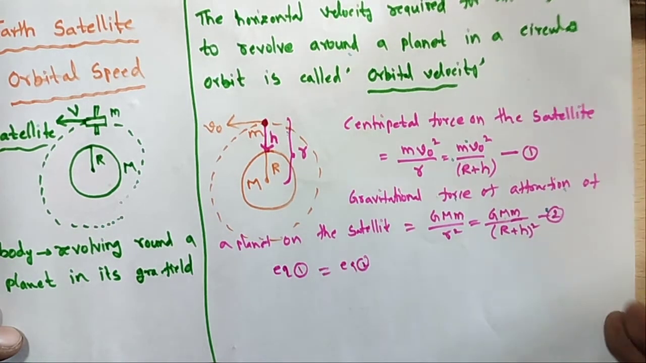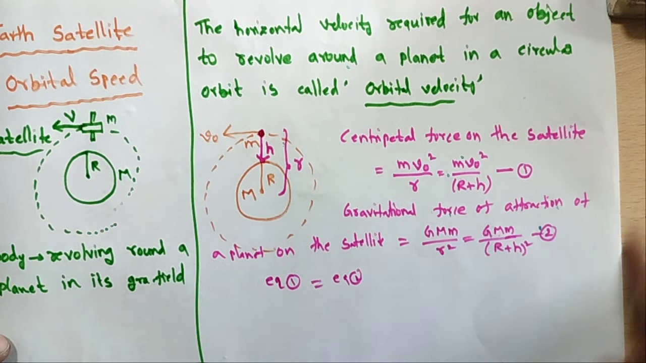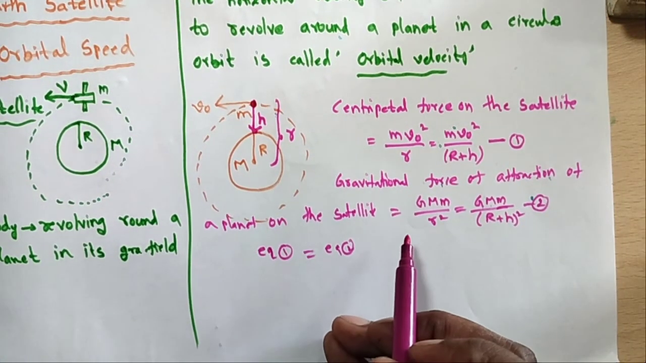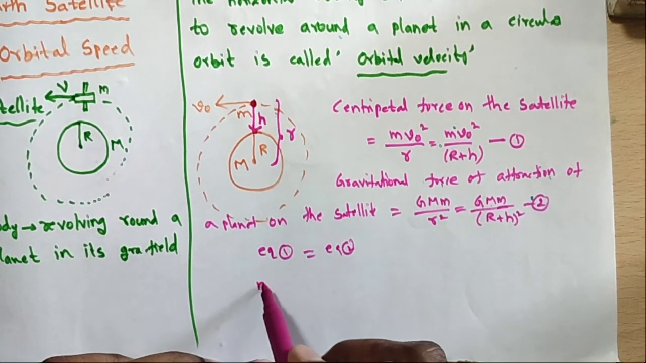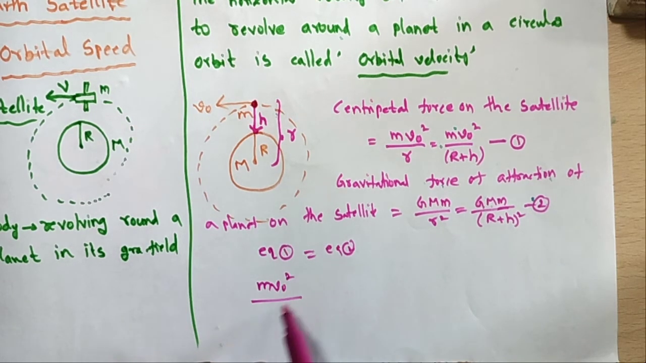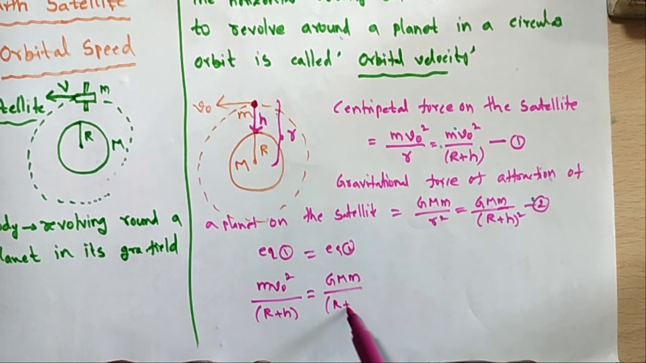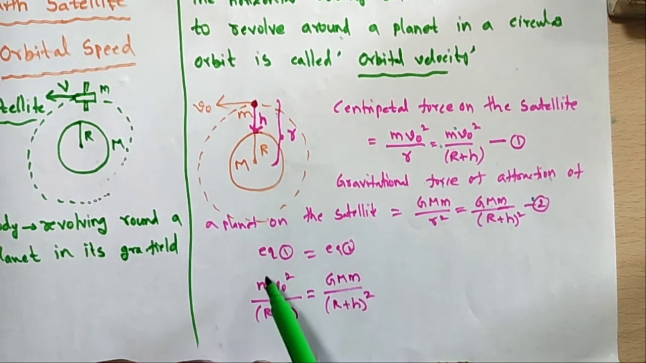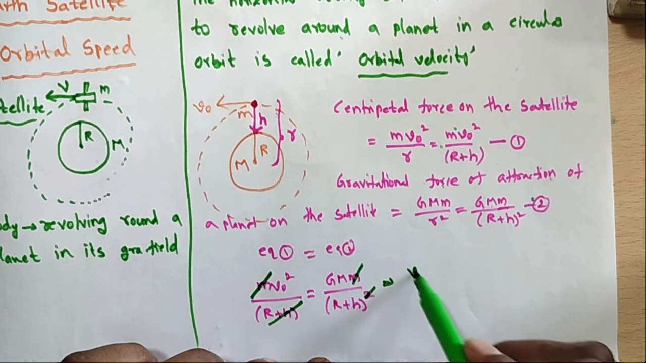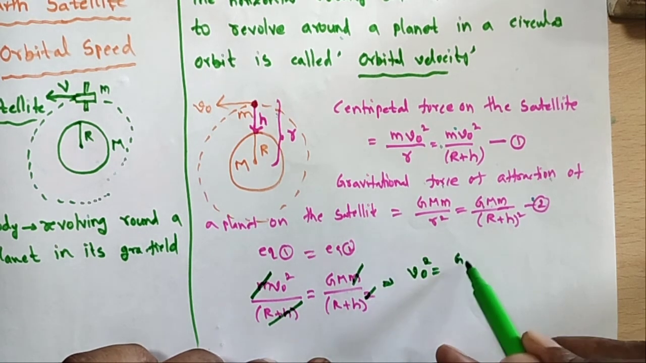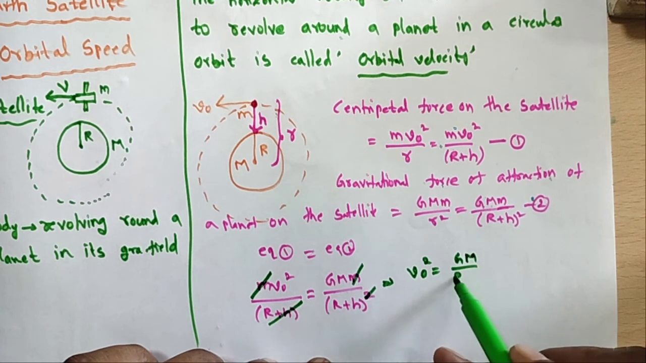I am taking equation 1 equal to equation 2. So what is equation 1? We know that very well: m v naught square by (r plus h) is equal to G capital M small m by (r plus h) whole square. Here some terms will be cancelled. Small m cancels, and r plus h terms cancel. So what is remaining? V naught square is equal to GM by (r plus h).